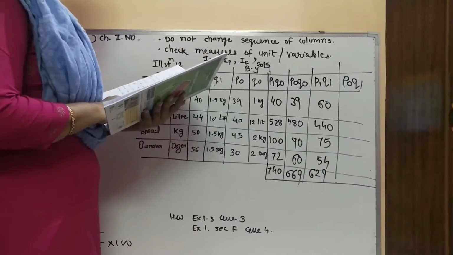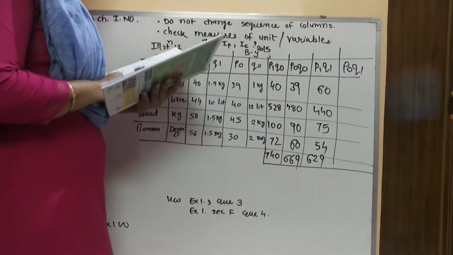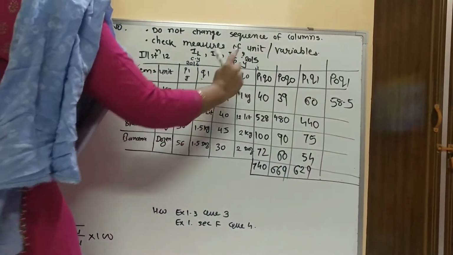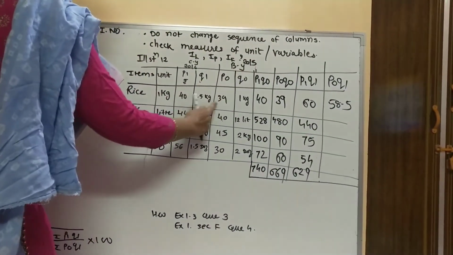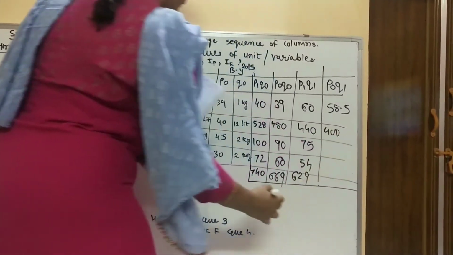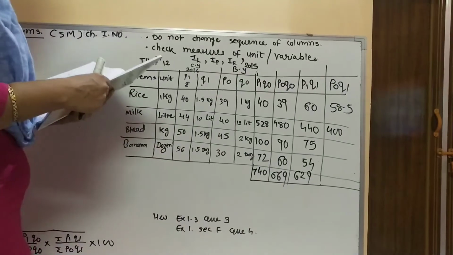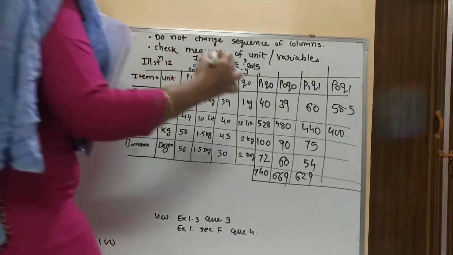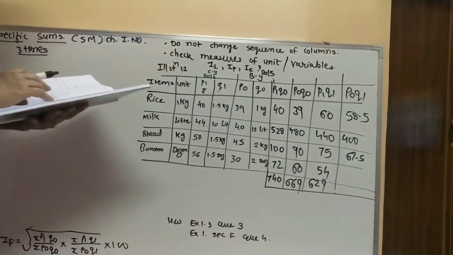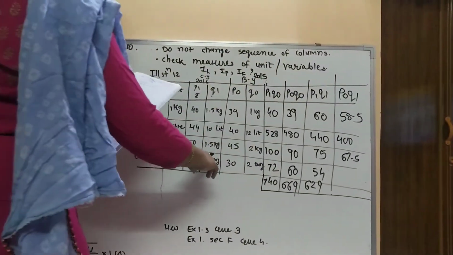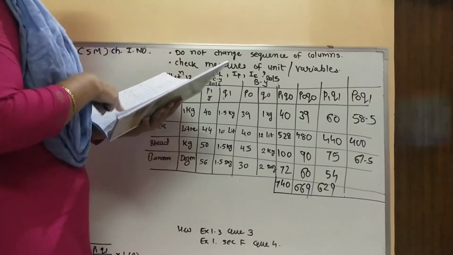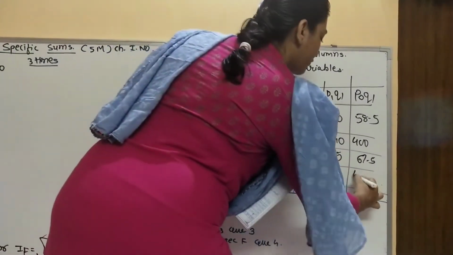Now P0 Q1. So P0 Q1 means these two columns multiplication. 1.5 into 39, the answer will be 58.5. 40 into 10, 400. 45 into 1.5, answer will be 67.5. And next one is the last one, P0 Q1. 1.5 into 30, answer will be 45.